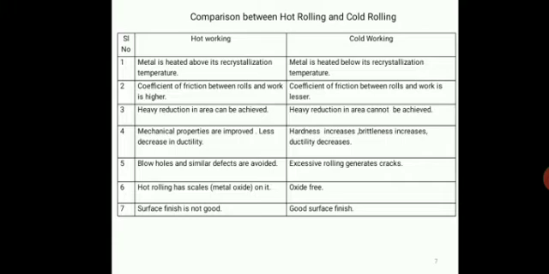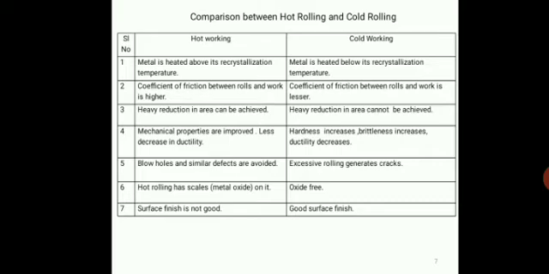And the mechanical properties are improved, but with less decrease in ductility. In the case of cold working, hardness increases, brittleness increases, and ductility decreases. The fifth one is that blowholes or cracks may be formed in the case of hot working, but it can be avoided. But in cold working, excessive blowholes and cracks are formed because we are applying a high force or high power to operate the rolls. And the sixth point is that because of the high temperature, oxides and scales are formed